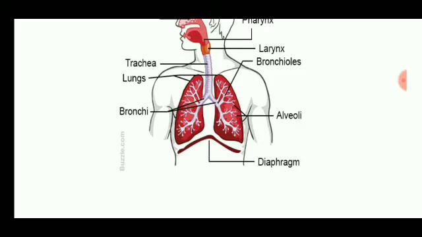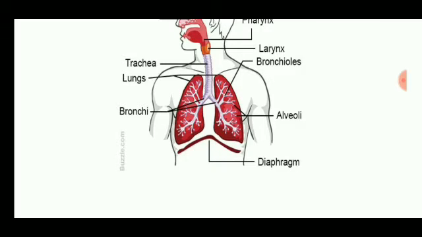Outside of the alveoli there are so many blood capillaries. Those blood capillaries are rich with RBC and other gases. The oxygen will mix with the RBC, and in the blood the carbon dioxide is present.